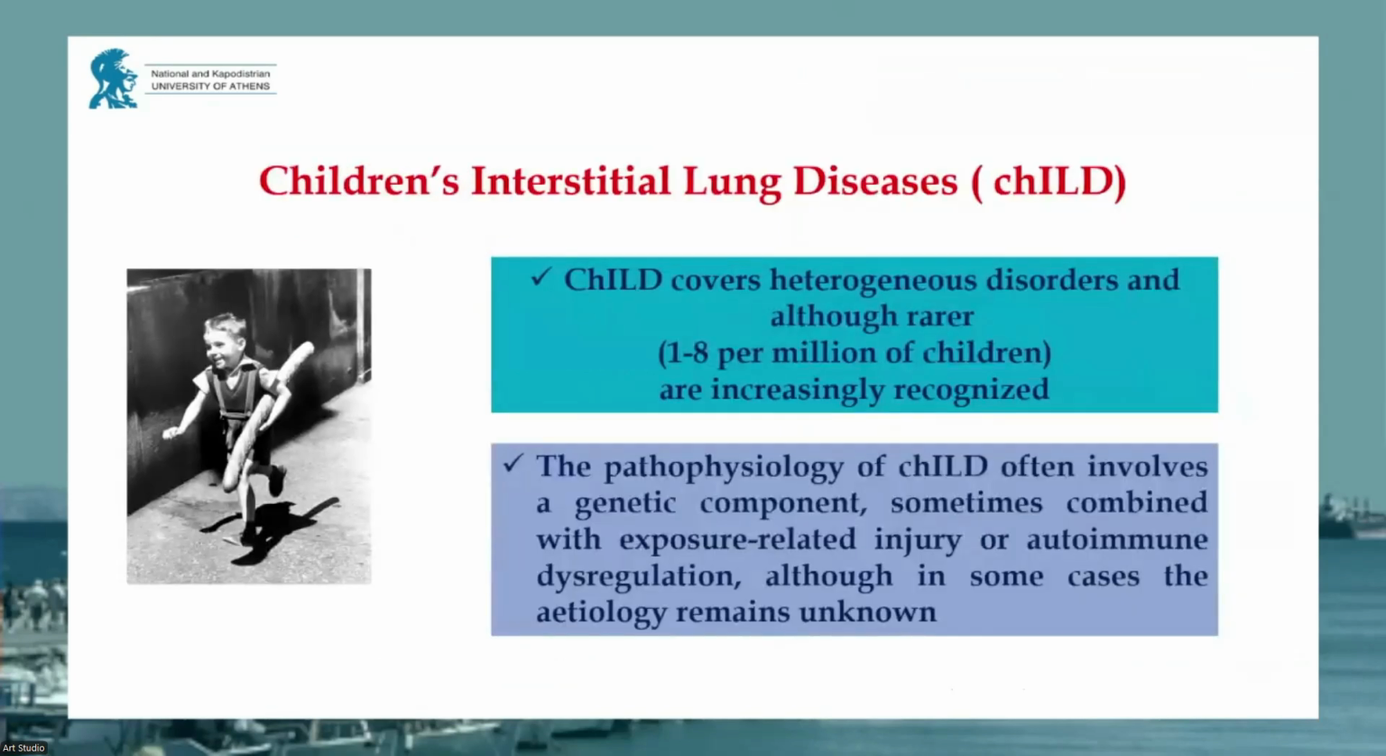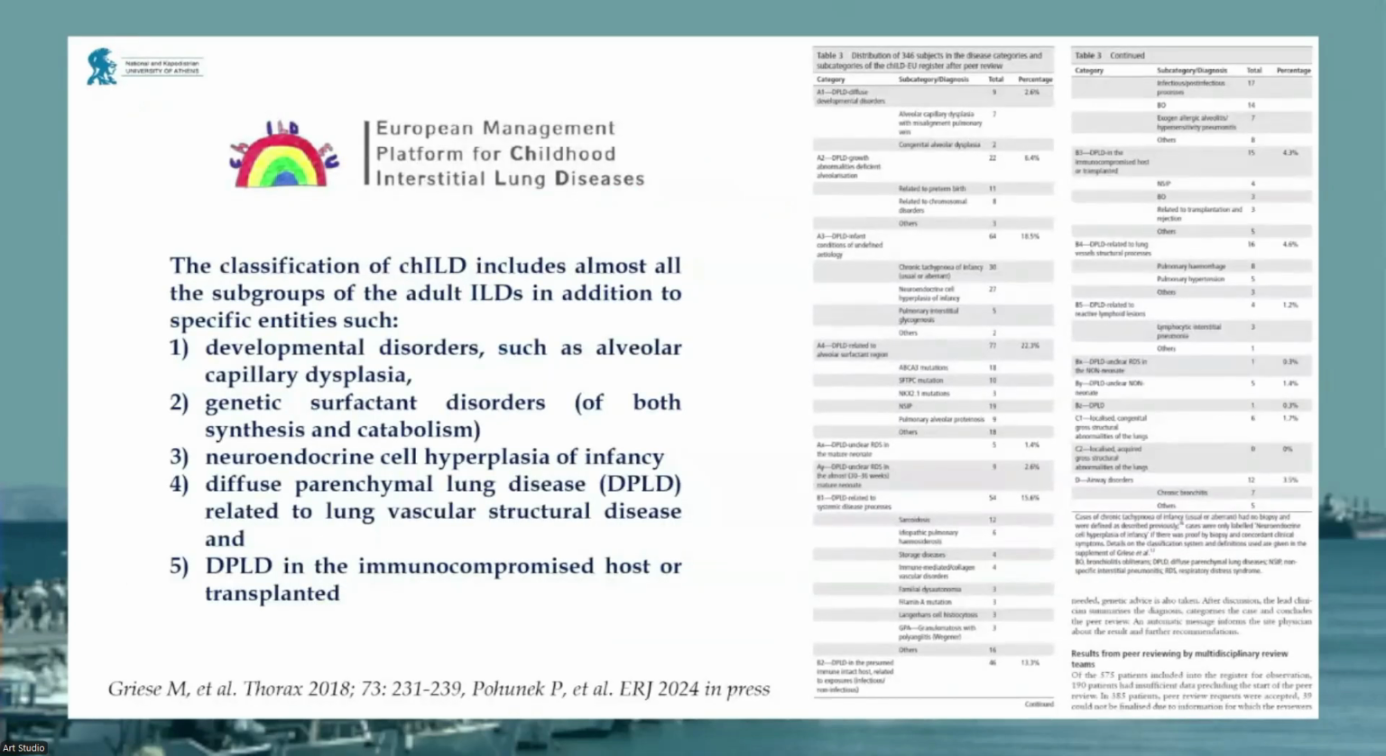On the contrary, we wonder sometimes, the adult pulmonologists, who are considered experts on ILDs in adults: do interstitial lung diseases exist also in children? They do exist. Child ILD covers heterogeneous disorders, and they're much, much rarer than adult ILD, 1 to 8 children per million, but they are increasingly recognized in the last few years. The pathophysiology of children's interstitial lung disease often involves a genetic component, sometimes exposure-related injury or autoimmune dysregulation, and sometimes there is no etiology, no matter how much we're looking for it.